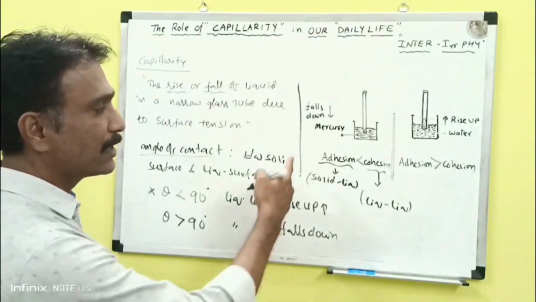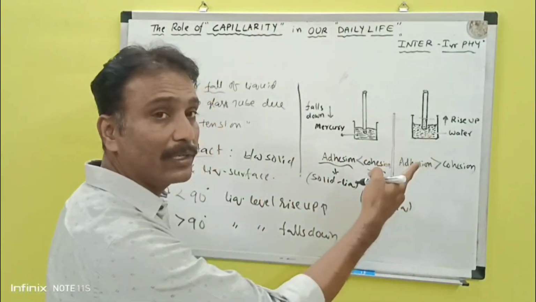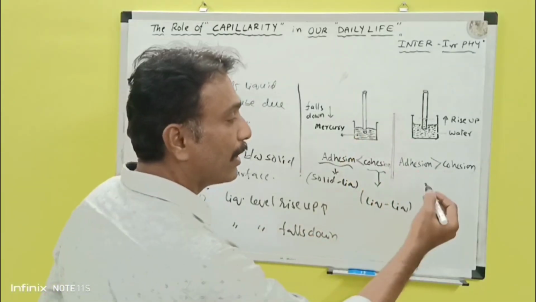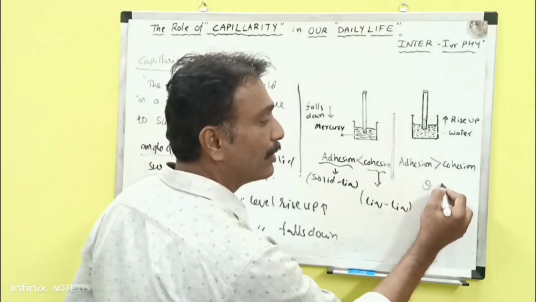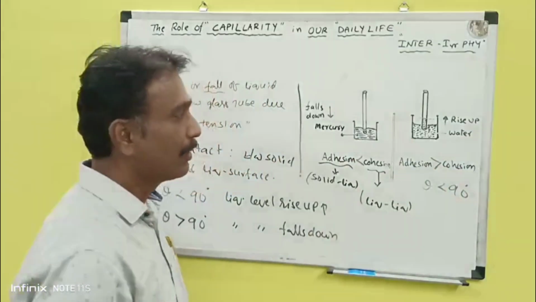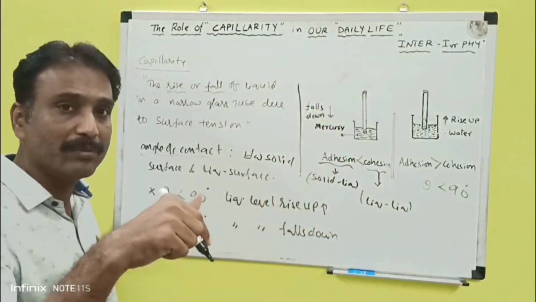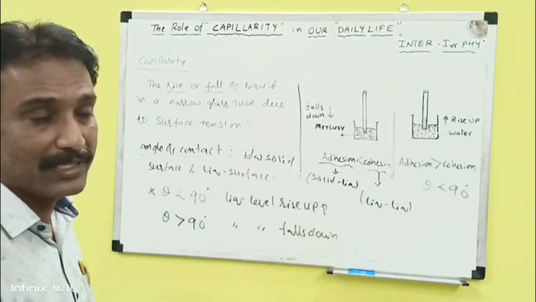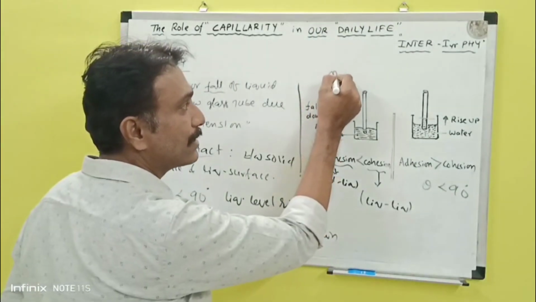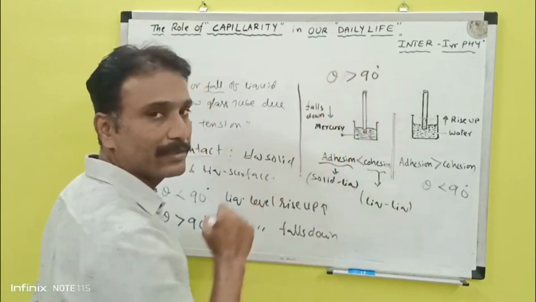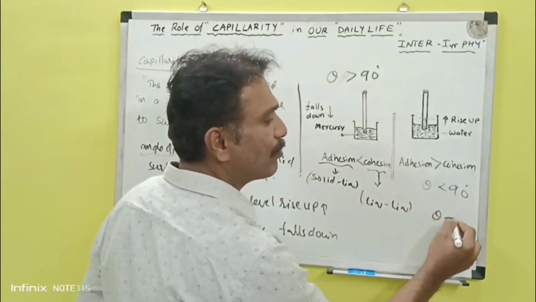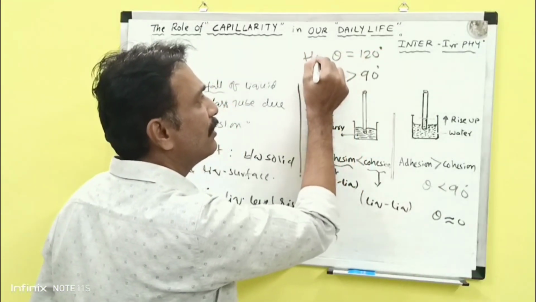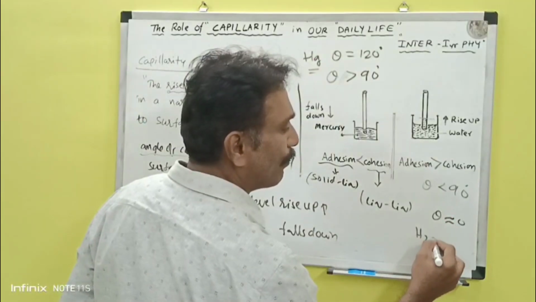You remember? In this case, the water level rises up because adhesive forces are greater than cohesive forces, and the angle of contact theta is less than 90 degrees. And here, when this glass tube is dipped into the mercury, the adhesive forces are less than the cohesive forces, and the angle of contact theta is greater than 90 degrees. For water, theta is almost 0, and for mercury, theta is equal to 120 degrees.